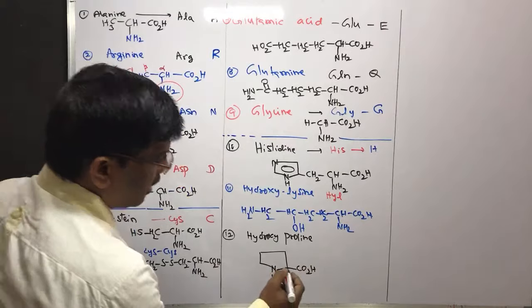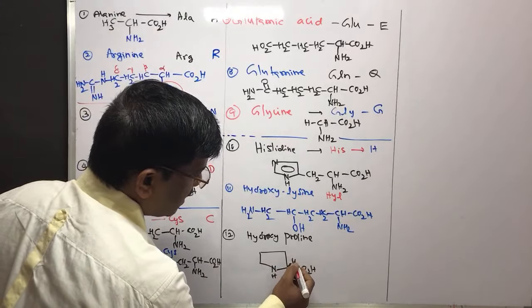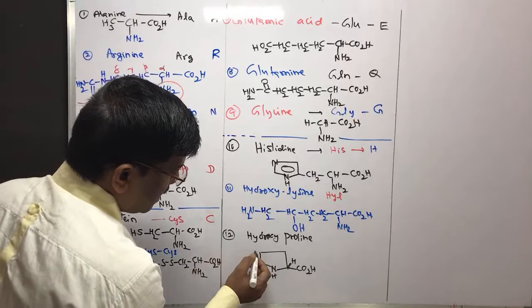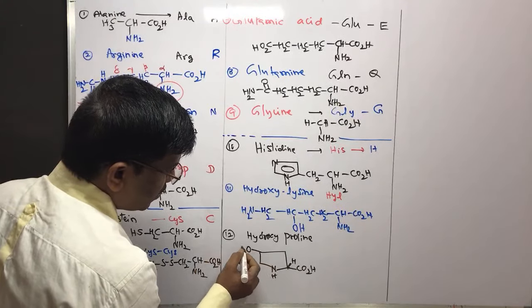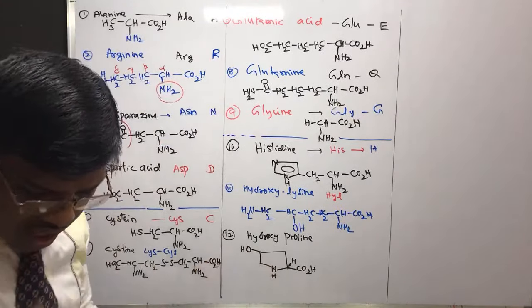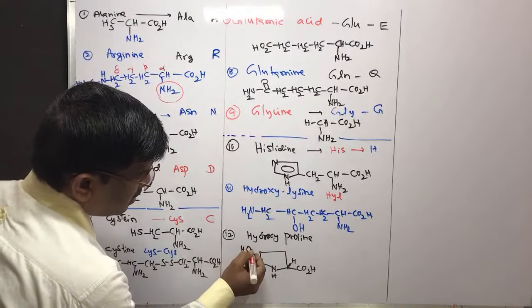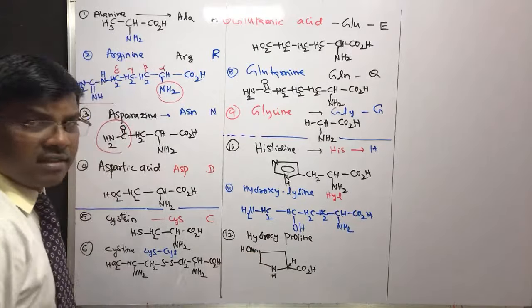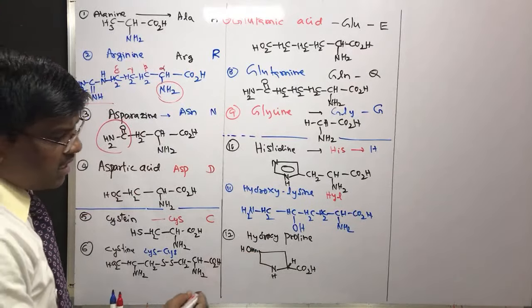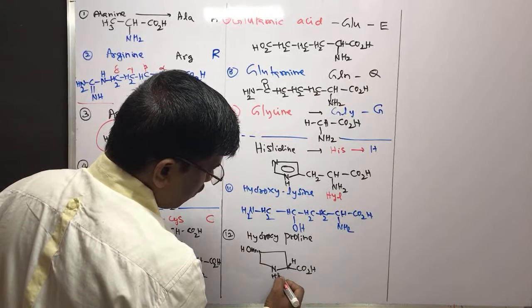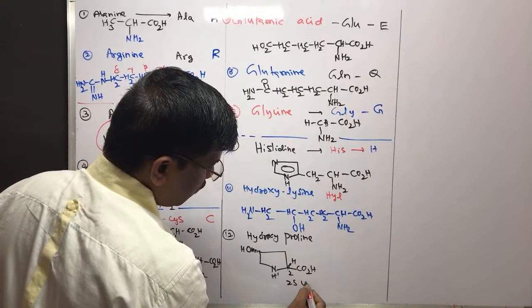Proline, and if you want, you can write it like this. Hydroxyproline, and this is OH. So the absolute configuration is, this is dotted. Yes, this is dotted. This is 2S, 4R.